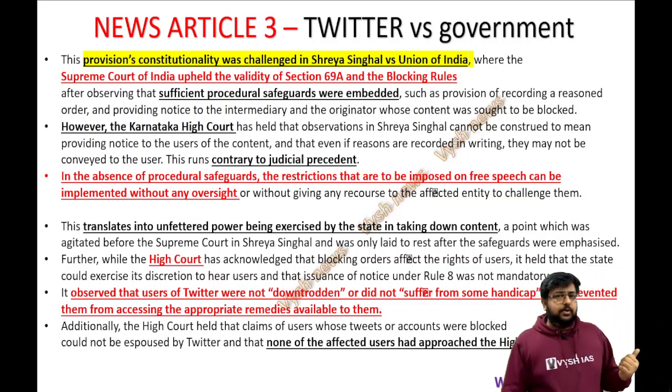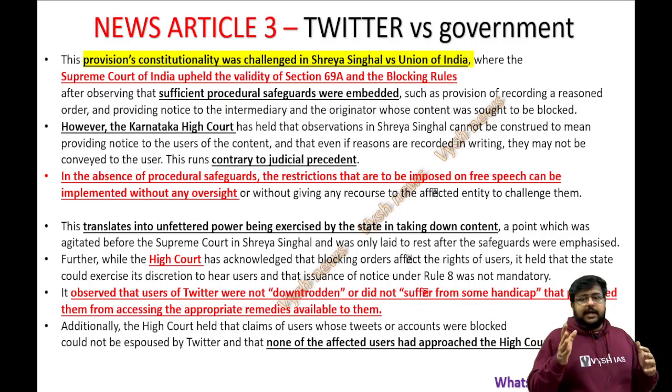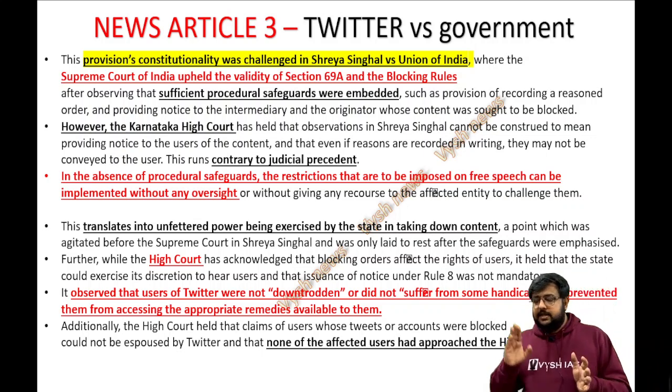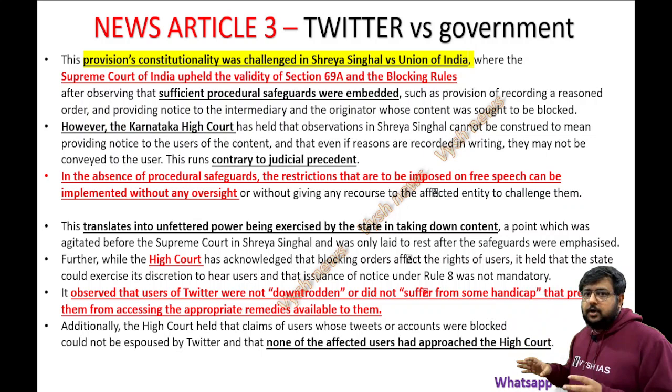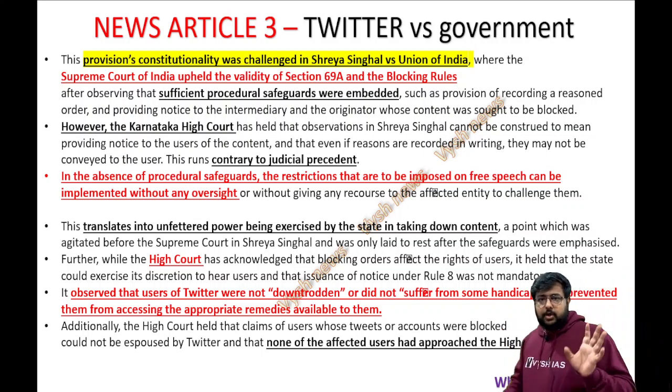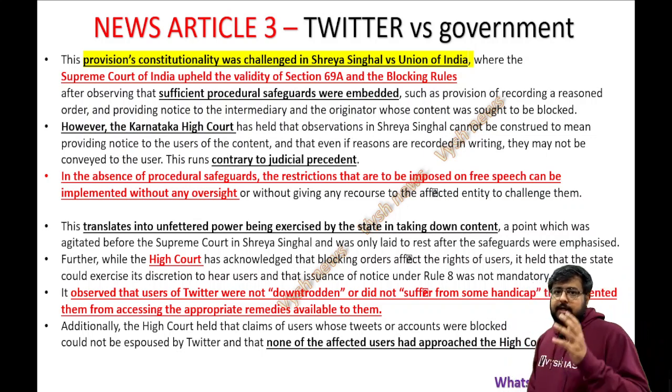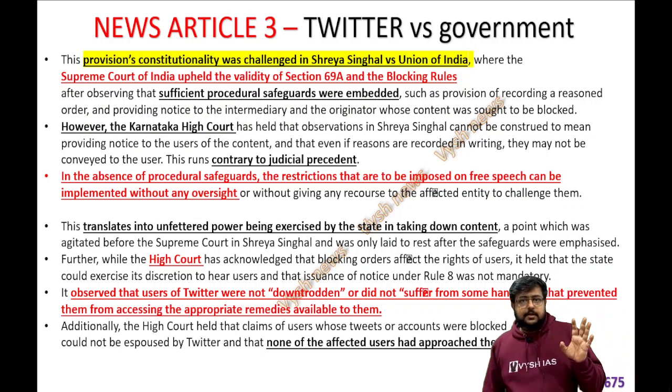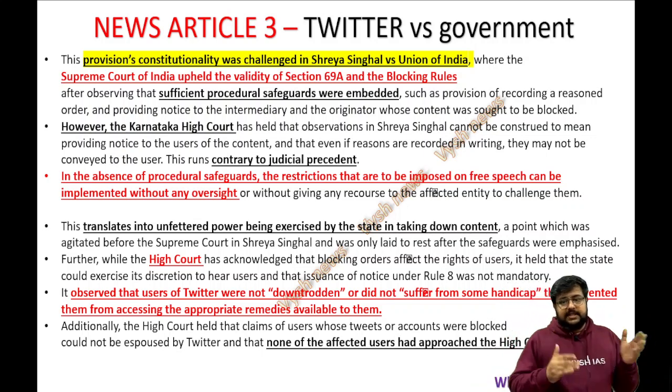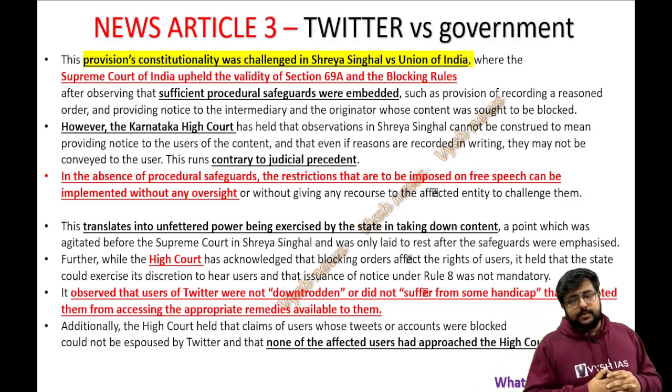But the Karnataka High Court now told that we don't care about these procedures. If anything is affecting our sovereignty and integrity, the Centre has every right to immediately block it, immediately take down that content, and immediately delete the person's profile itself. Okay, that's what the Karnataka High Court is telling. So that is why this article is being written.